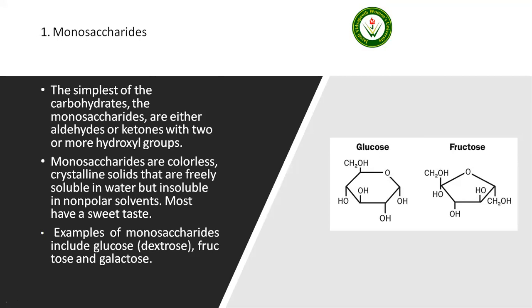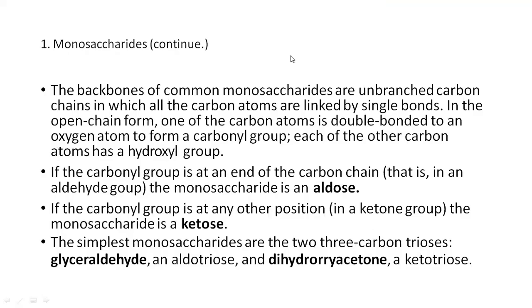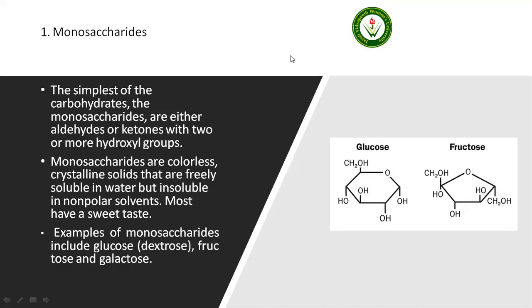The monosaccharides are the simplest of the carbohydrates. Monosaccharides are either aldehydes or ketones with 2 or more hydroxyl groups.